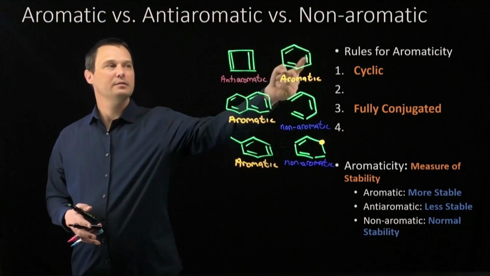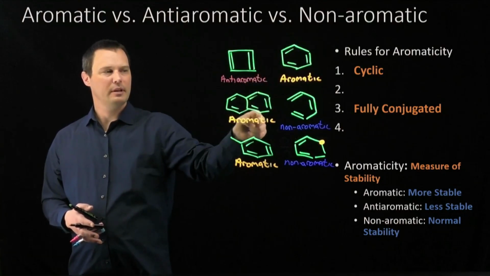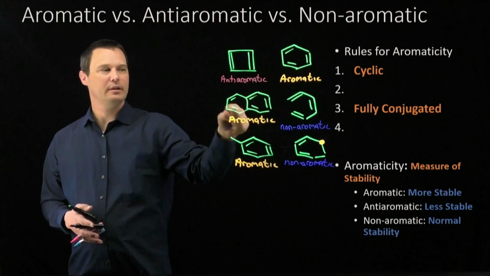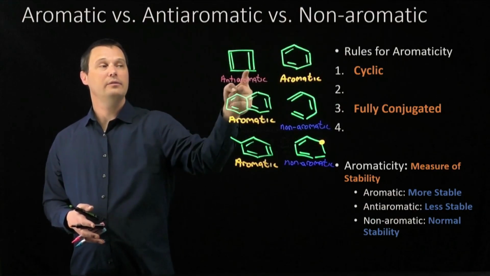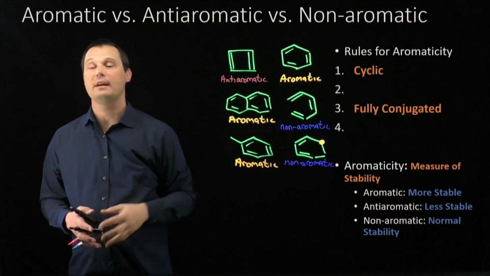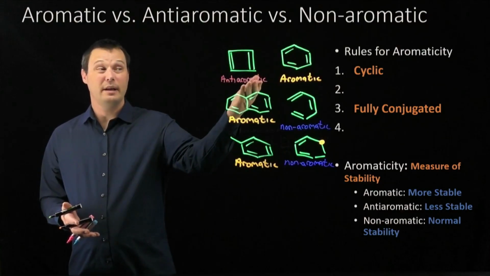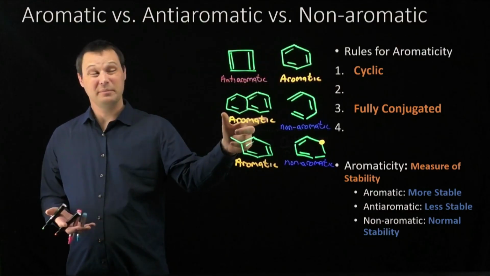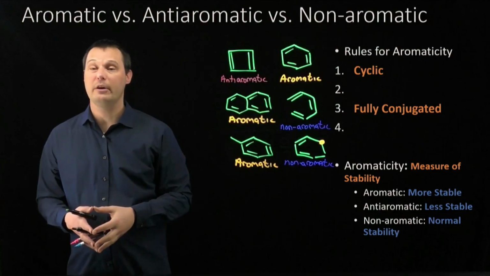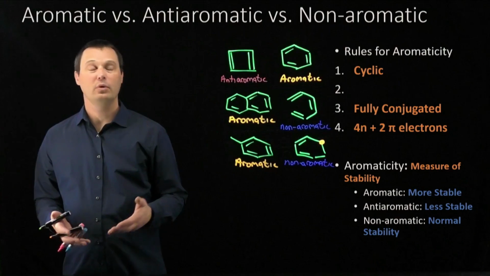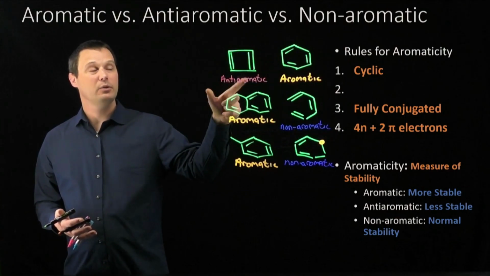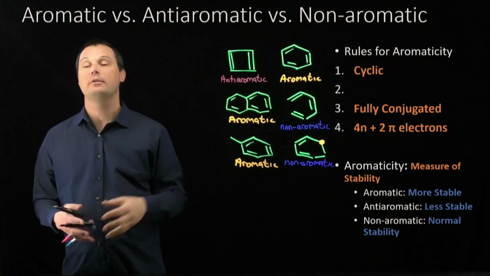In each of these cases, the molecule is cyclic. Naphthalene has the bond in the middle, but it does have a globally cyclic structure. All of these molecules are also fully conjugated. Even cyclobutadiene has p orbitals at every position. So why is cyclobutadiene anti-aromatic? And what changes but stays the same to allow naphthalene to be aromatic? It has to do with the number of pi electrons in the system. The rule at the end of the day that determines whether a molecule is aromatic or anti-aromatic is the number of pi electrons.